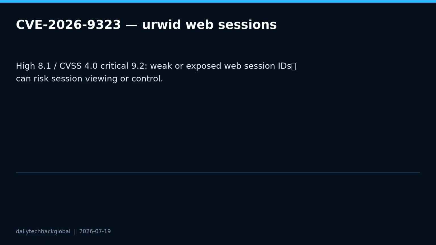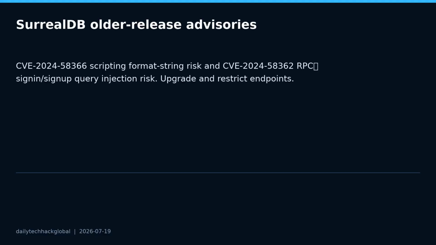Fourth, two SurrealDB advisories are worth checking if you run older releases. CVE-2024-58366, rated CVSS 8.5 under version 3.1, concerns format string handling in scripting-enabled deployments before version 1.1.1. CVE-2024-58362, rated CVSS 8.8, concerns RPC sign-in and sign-up handling before 1.5.5 and certain 2.0 beta builds.